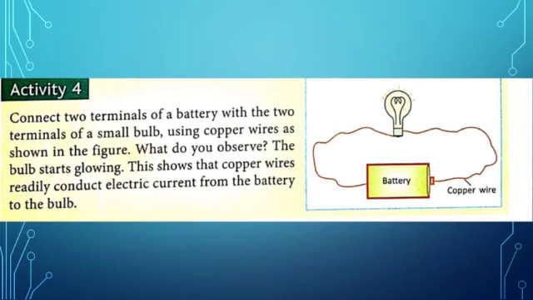Then both the ends are connected with the cell at positive and negative terminals. Then there is a closed circuit, and the bulb glows. This shows that metals are good conductors of electricity.